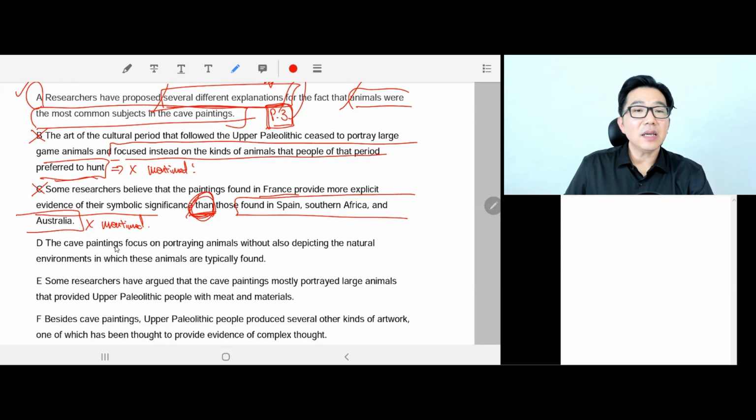D. The cave paintings focus on portraying animals without also depicting the natural environment in which these animals are typically found. I think I'm going to keep this, but I know this is wrong because it looks wrong, even if it's a very minor detail. The cave paintings focus on portraying animals without depicting the natural environment is true. It's at the beginning of paragraph 3. It's kind of true that they didn't have any background at all. They just drew the animals, but it's very minor.